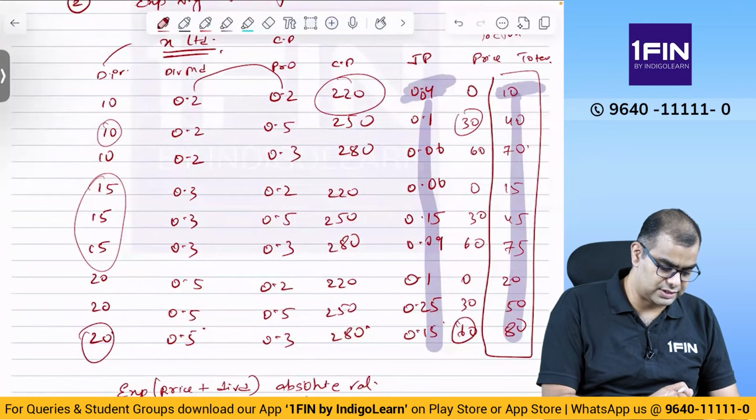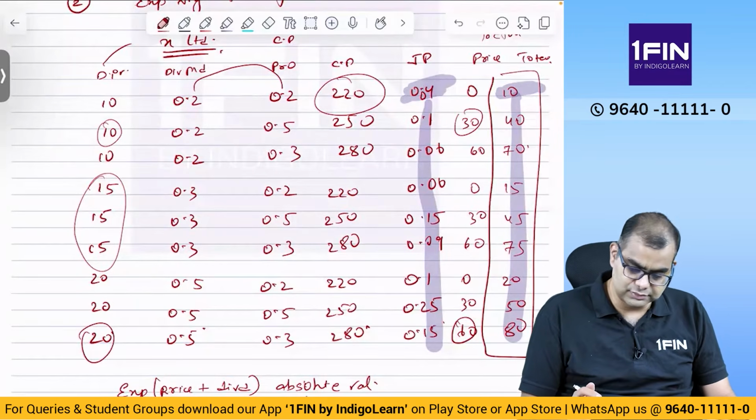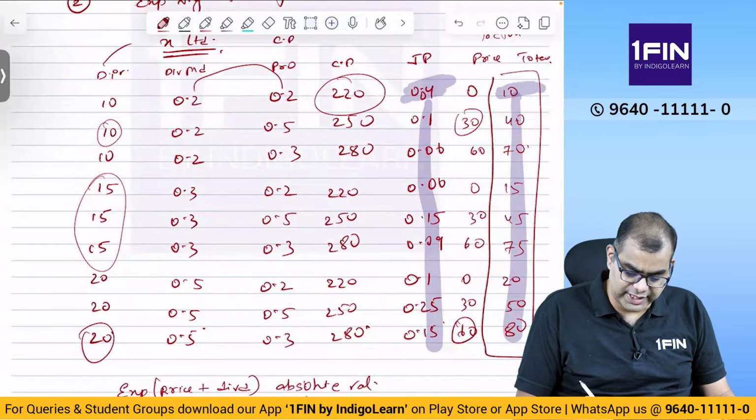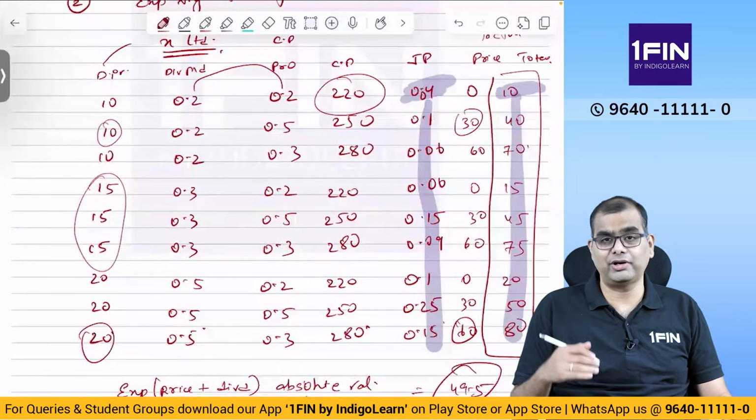So basically if you do that, you get 49.5.